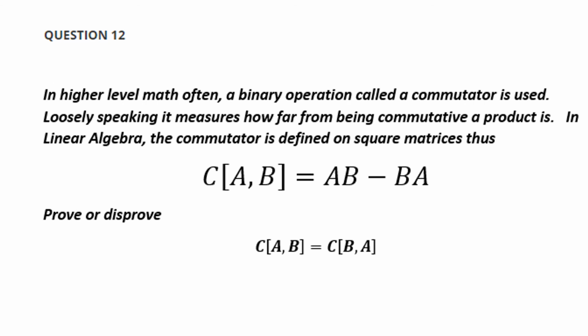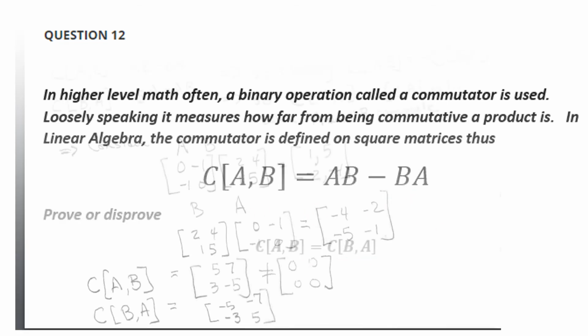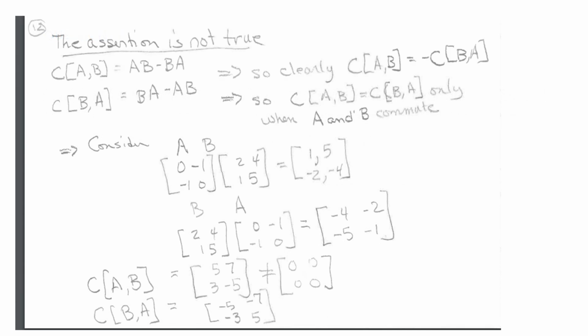And in 12, we talked about this commutator, and we asked, is it true or false that the commutator of AB is equal to the commutator of BA? And this is the definition. Many of you went through discussions of this. Some of you asserted that it was true because you said matrix multiplication is commutative. That's not really true.